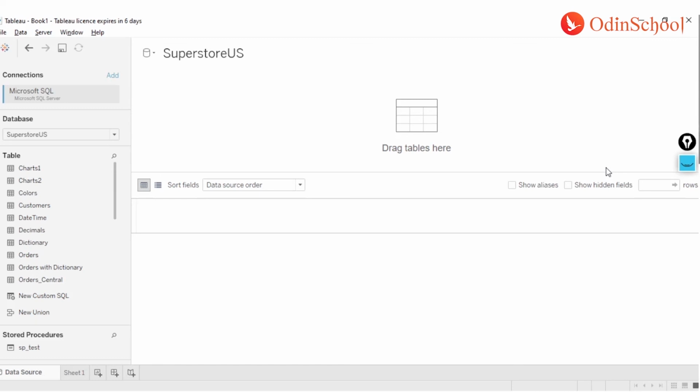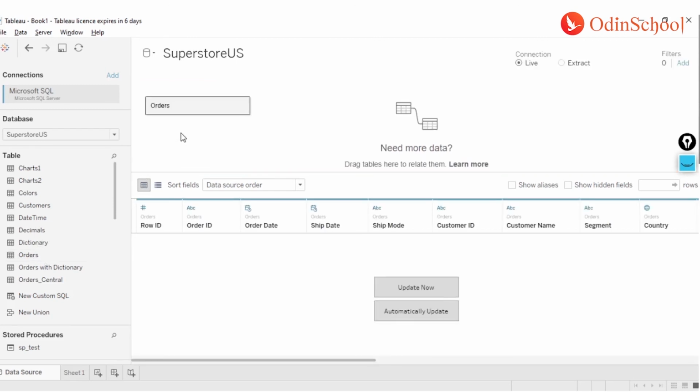All right, so with that note, let's see the simplistic situation first. Whenever you do not have to do any calculation and you do not have to restrict any data, you can simply drag and drop the table over here, and you will have the data ready. More about this on joins and how you can use the physical layer and the logical layer: you can do joins, unions, and other methods we have seen in our previous session, so you can have a look at that video if you want a recap.